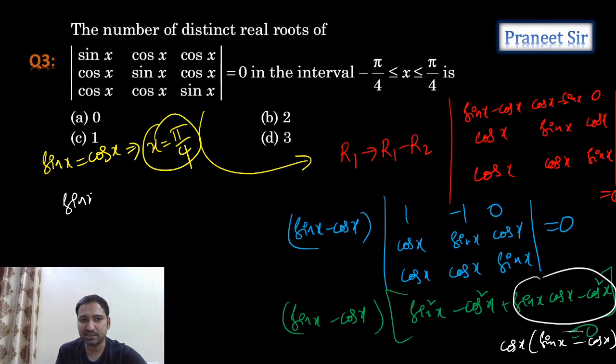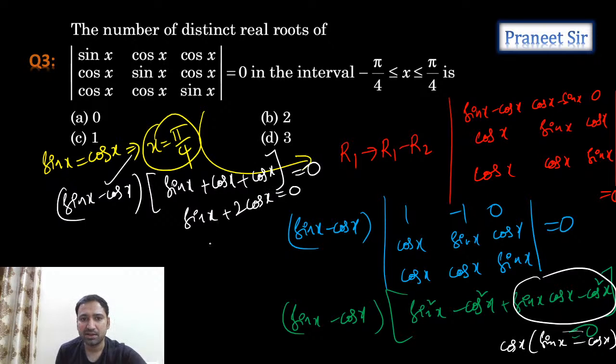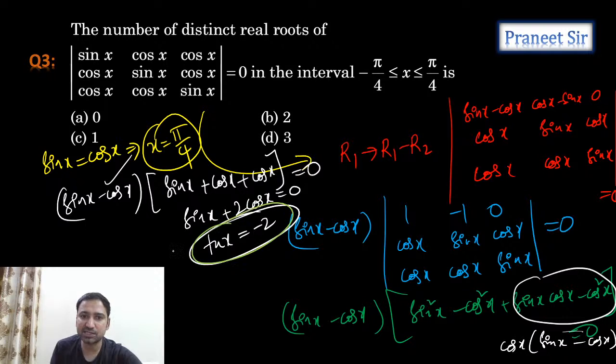So finally, we get sin x minus cos x into sin x plus cos x plus cos x, equal to 0. Already sin x minus cos x equal to 0 we have solved. The remaining part is sin x plus 2 cos x equal to 0. That means tan x equals minus 2. Do we have any solution for tan x equal to minus 2?